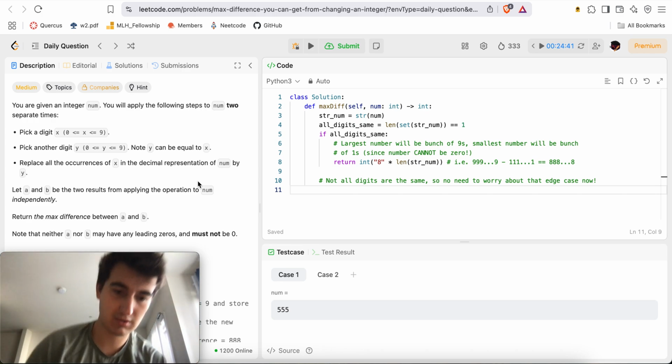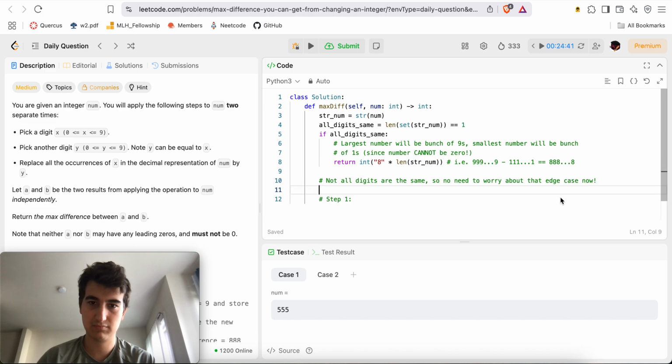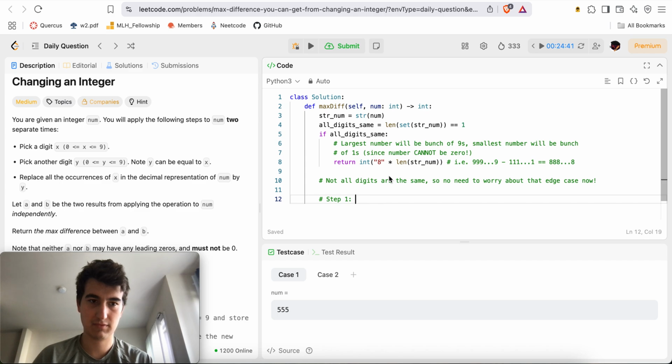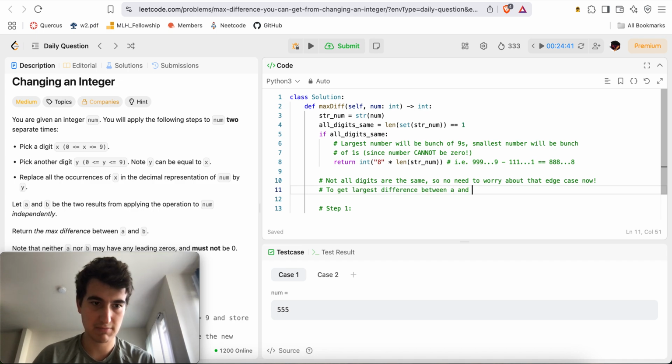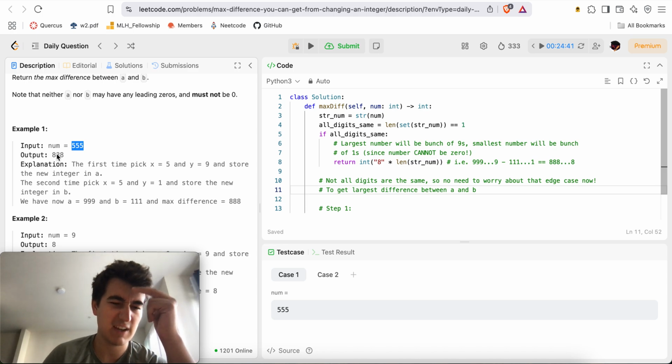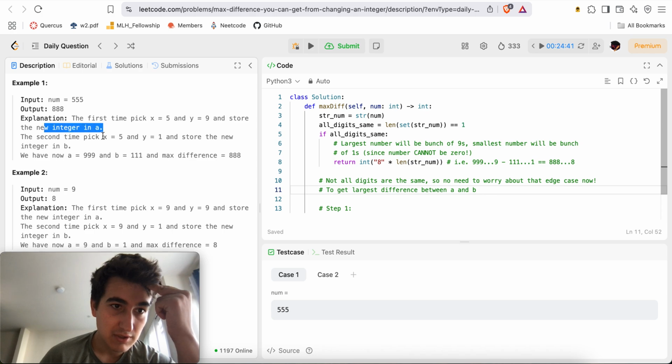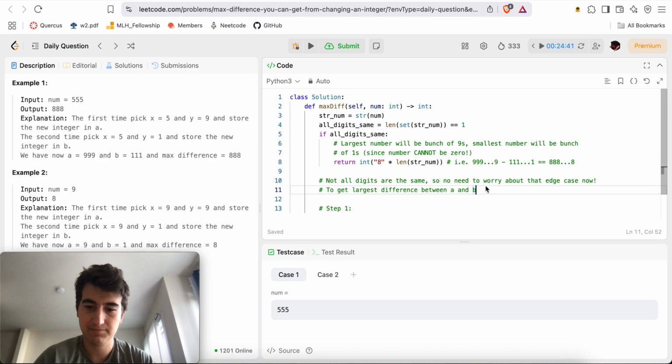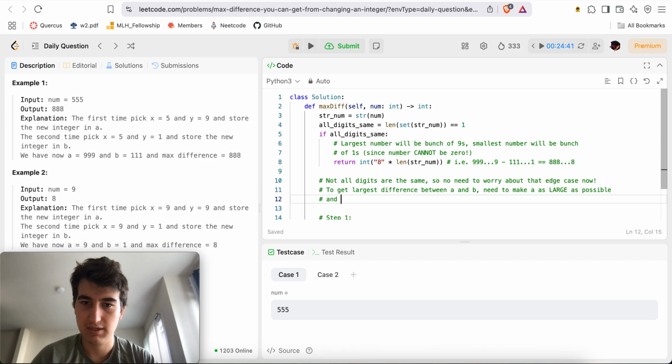So, step 1. To get the largest difference between A and B, let's look at an example. 555, output 888. Why? Well, these are all the same. Y equals 9 to store a new integer A. Yeah, the maximum difference. So this is exactly yesterday's problem. Let me increase my brightness. I need to make A as large as possible and B as small as possible.